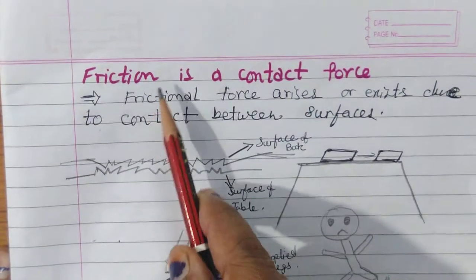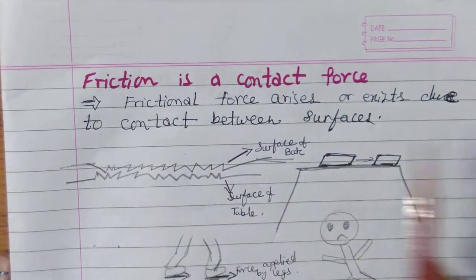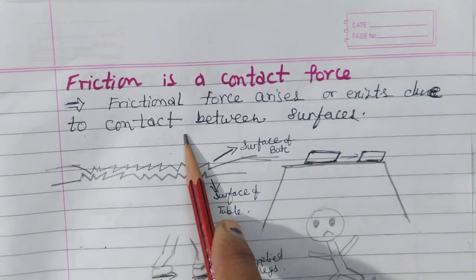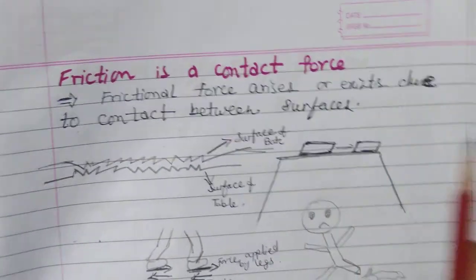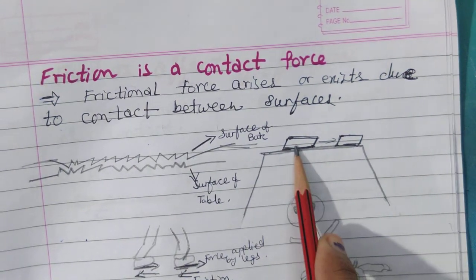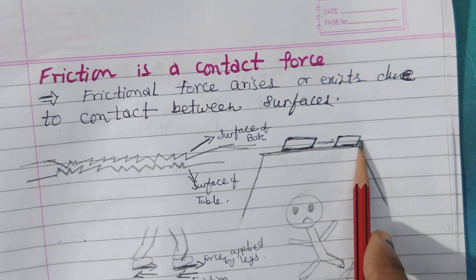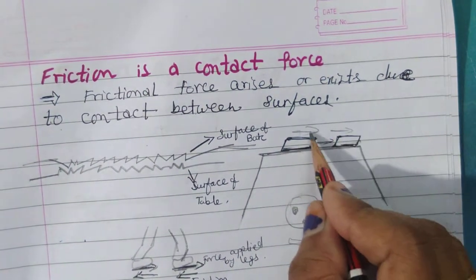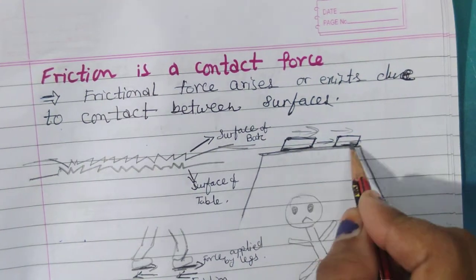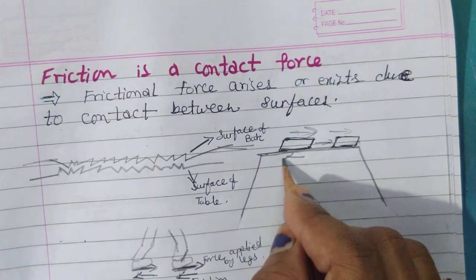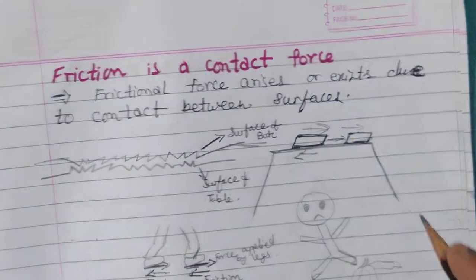So let us understand these things clearly. First thing, we are knowing that friction is a contact force. So how does frictional force arise or exist due to contact between surfaces? See, this is a table and this is a book. When you try to move this book from here to there, you see this. Here also I told that whenever there is movement, friction force is working. So this book starts to move, that means there is movement in this direction, so friction is working in this direction. Got it?